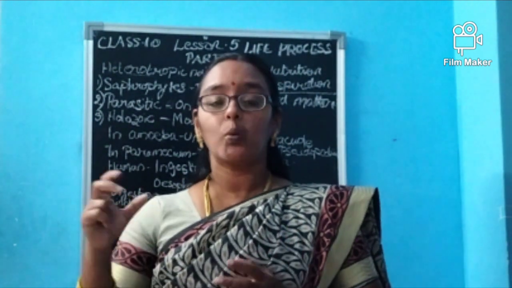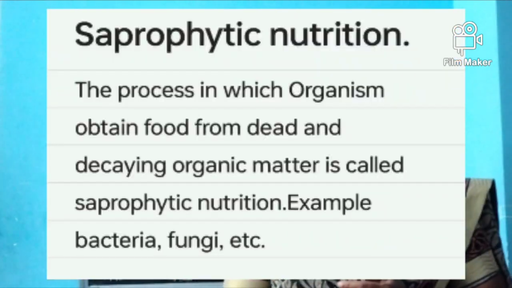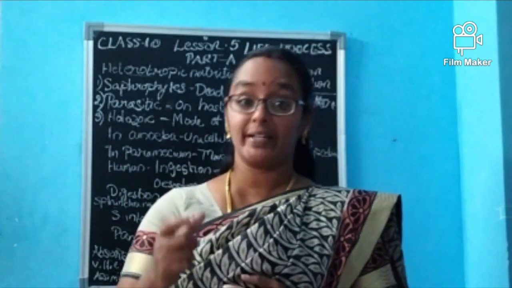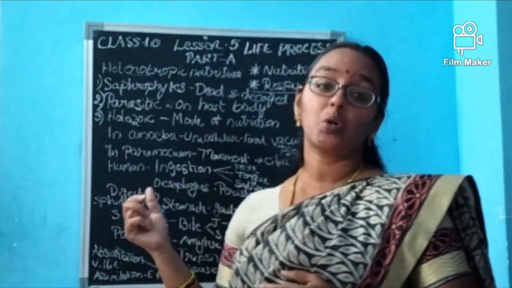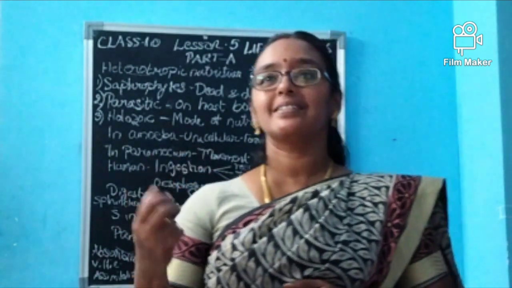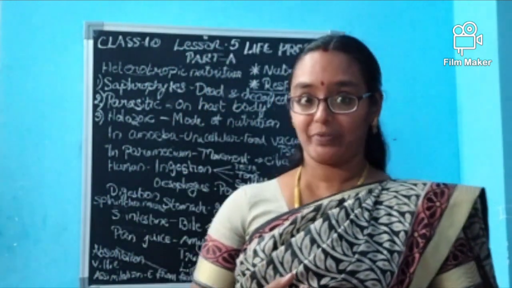The organisms which live on dead and decayed matter and eat from dead or decayed organic matter are called saprophytes, and this type of nutrition is called saprophytic nutrition. Bacteria, yeast and mold are examples of it.